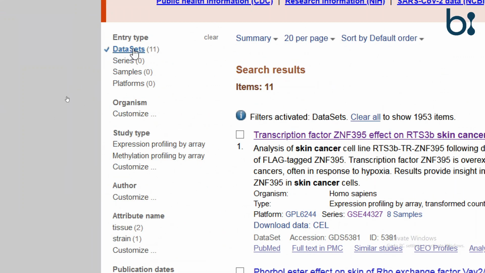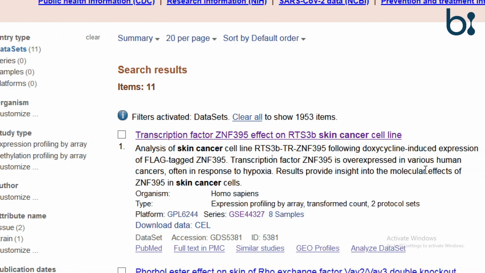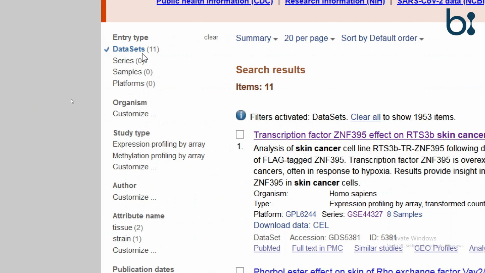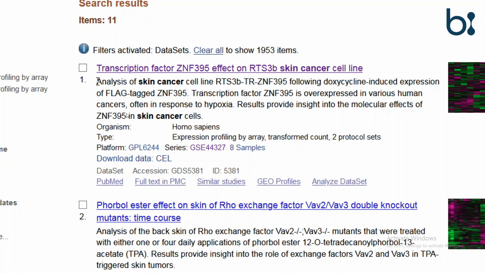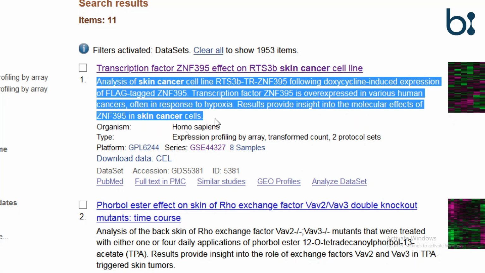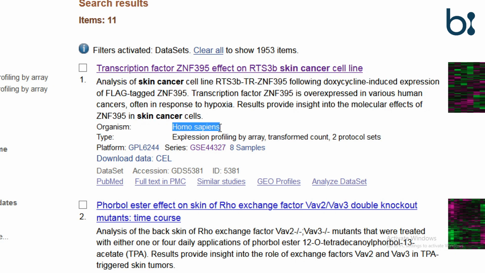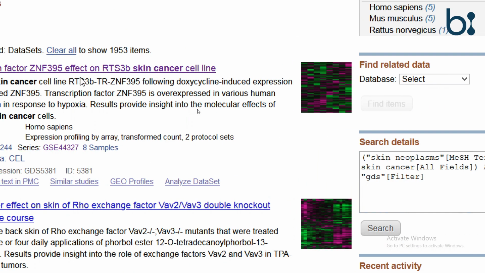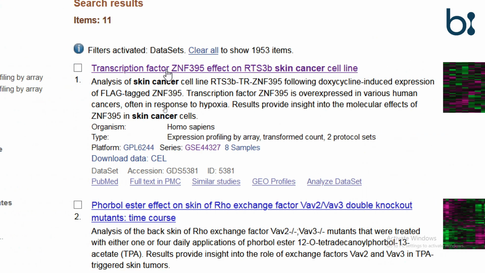We will click on the datasets as they have the curated information. Here is the name and here is the summary. This is the summary of the research and the organism, and the type, which is a microarray expression. So let's click on the first database and see the results.